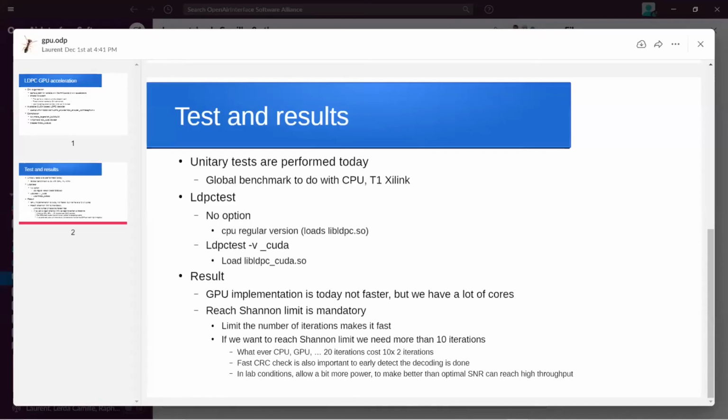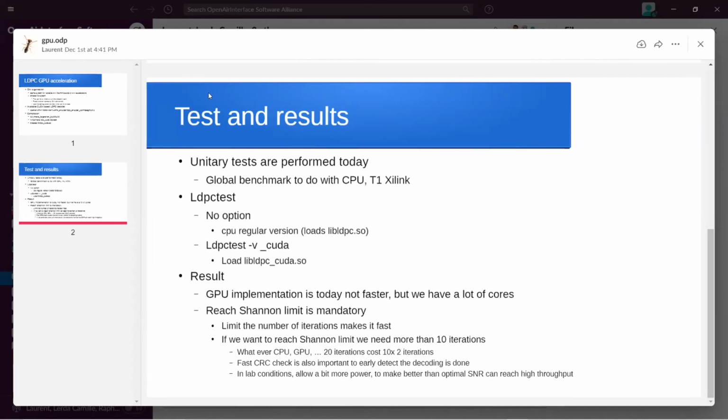On this, I've shown you in his graph that the T1 card was decoding better than the OpenAir decoder in software by something like 1 dB. But 1 dB means that you cut the number of iterations by half. And so it's quite very important. Yeah, we are using different numbers of iterations.